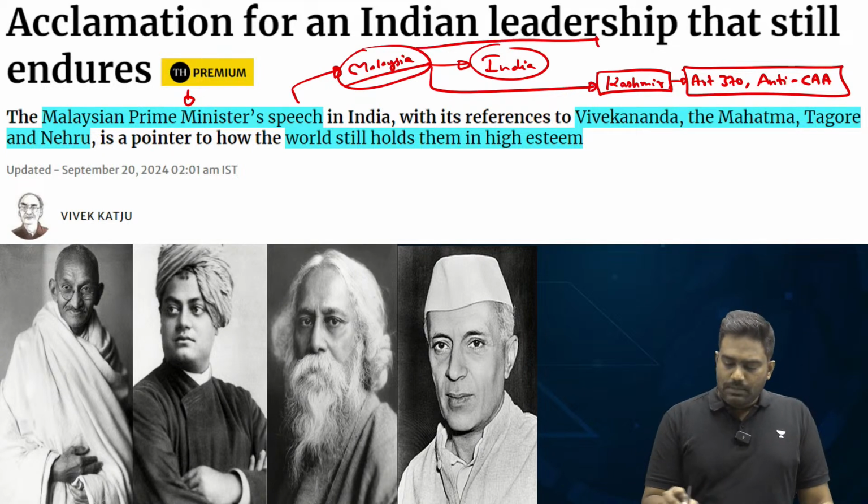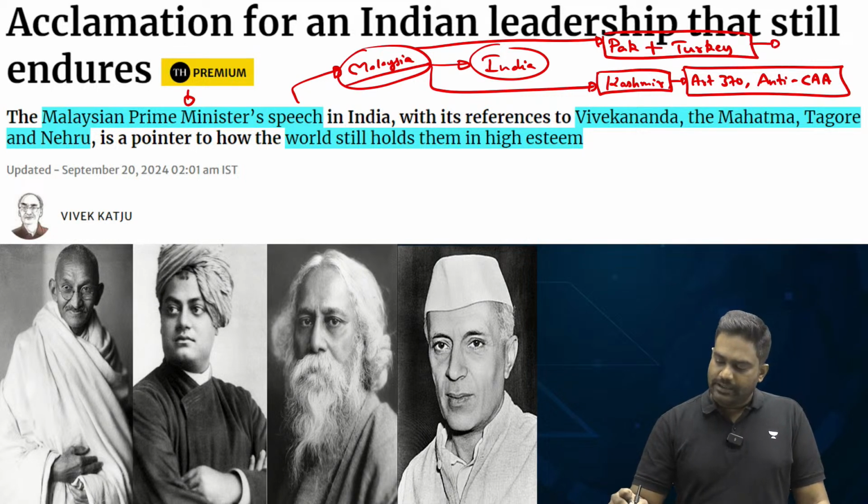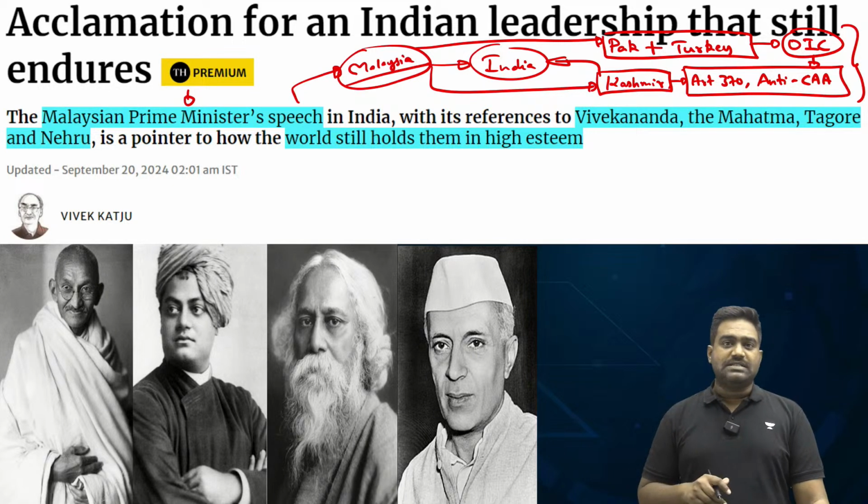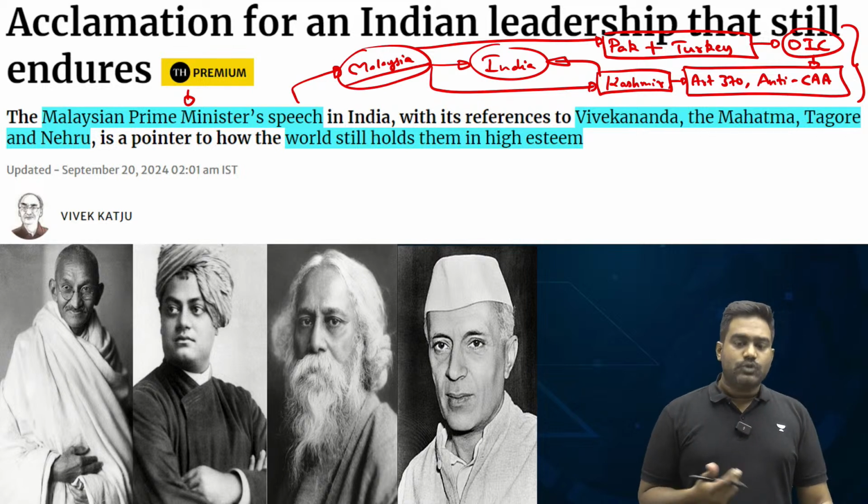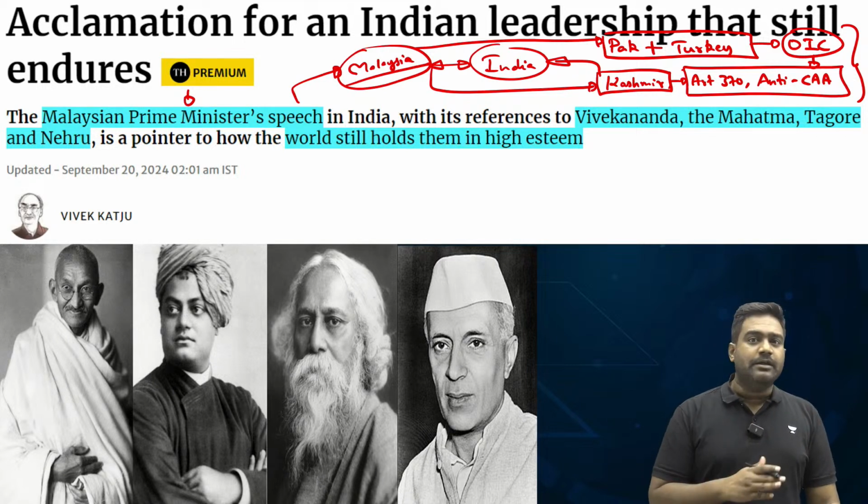So, a few years ago, Malaysia became quite hostile to India by siding with Pakistan, by joining Turkey and other countries at global platforms like the Organization of Islamic Cooperation to vote against India on these sensitive matters which are seen as internal matters by India. As a result, India-Malaysia relations had taken a hit.